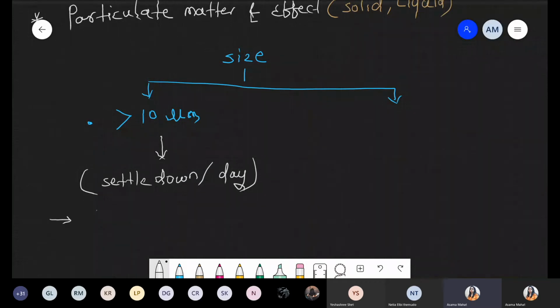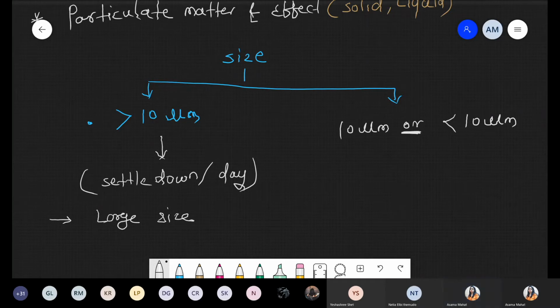And why does this happen? Because the size is comparatively large. Okay. Now the next condition: the presence of 10 μm or less than 10 μm, equal to or less than. If we are talking about such sizes, basically these are quite small.